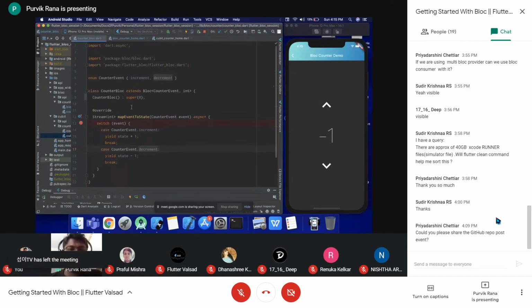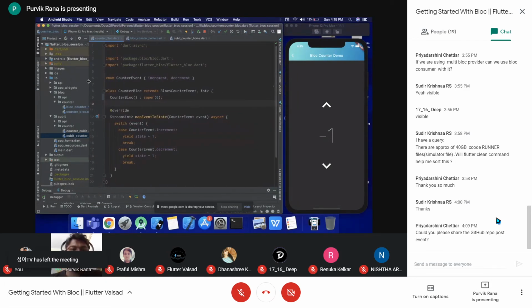Any questions in these two examples, with the qubit and with the block? Participants, if you have any questions, you can ask them directly. Unmute yourself or add it into the chat section.